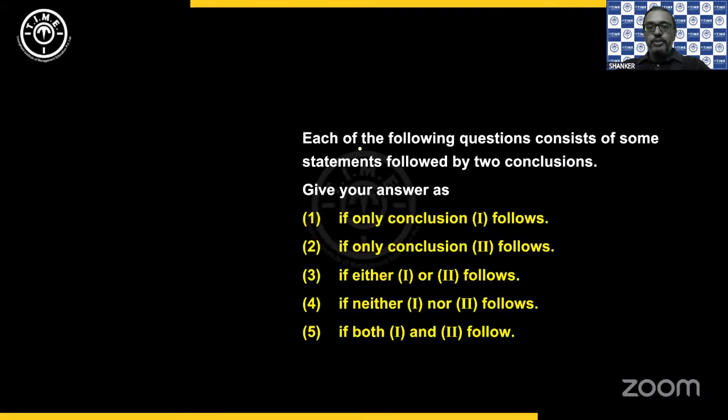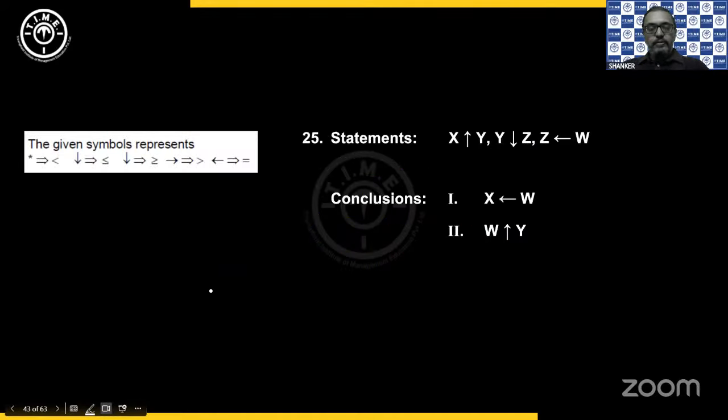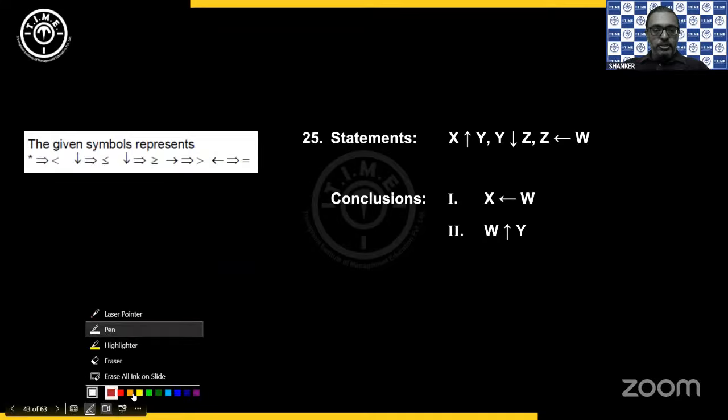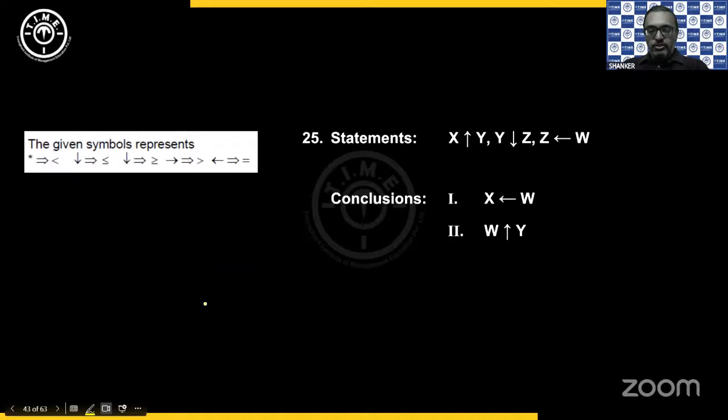So now we need to see each of the following questions consists of some statements followed by two conclusions and give your answer as. Okay. So here we have this, but there is one small correction. I have taken the symbols, but there is one small correction here. Here both are down arrow given. So up arrow is greater than or equal. So here, this has to be an upward arrow. So upward arrow is greater than or equals.